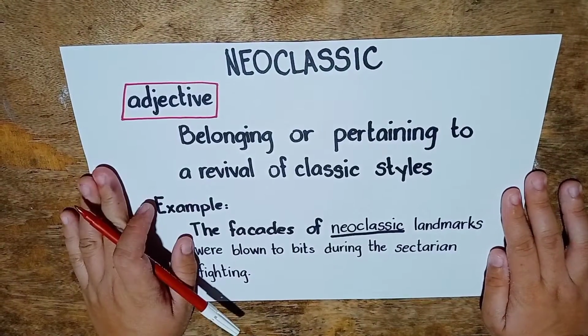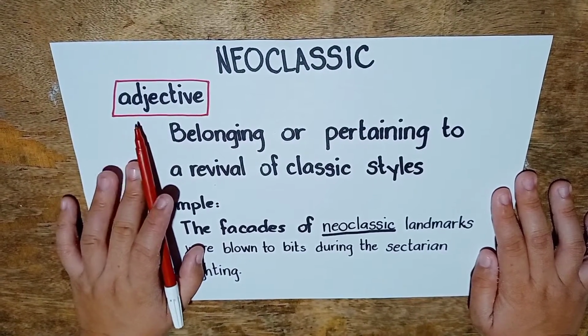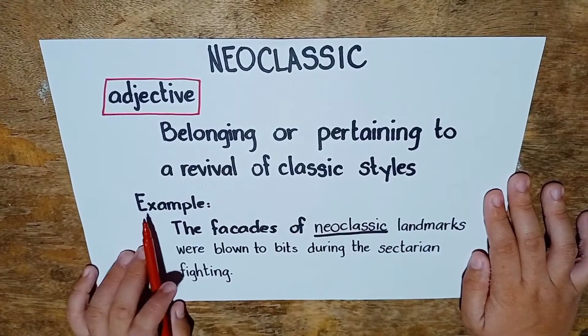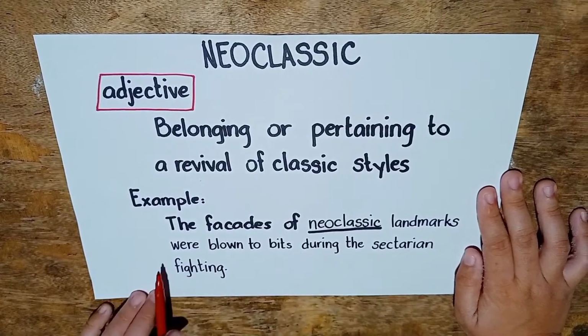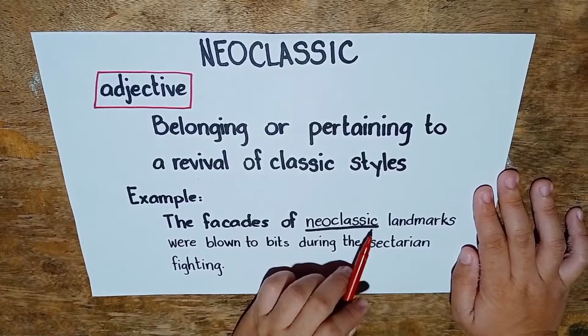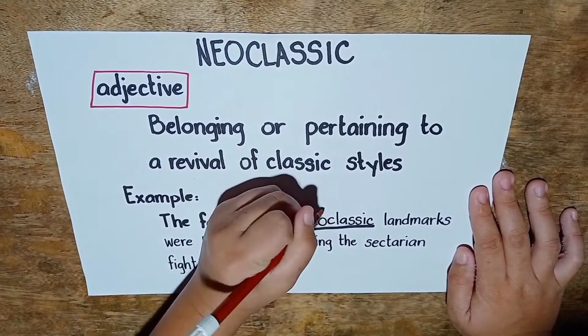What is neoclassic? Neoclassic is an adjective. It means belonging or pertaining to a revival of classic styles. Example: the facades of neoclassic landmarks were blown to bits during the sectarian fighting. Neoclassic here is identified as an adjective.